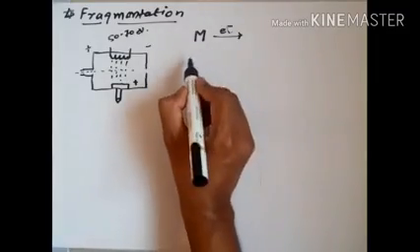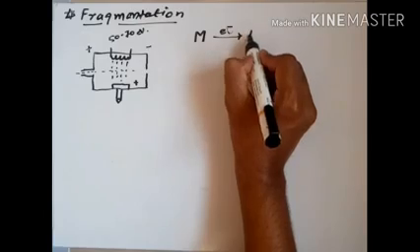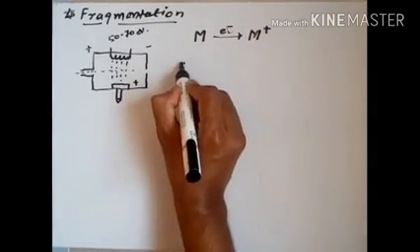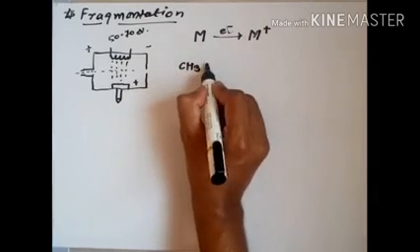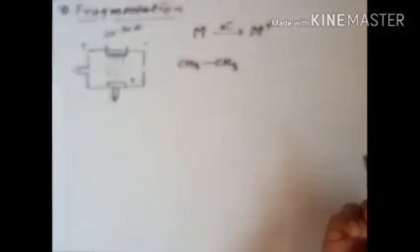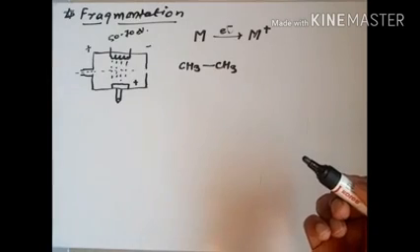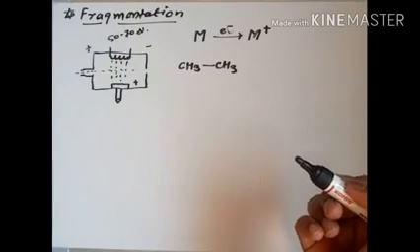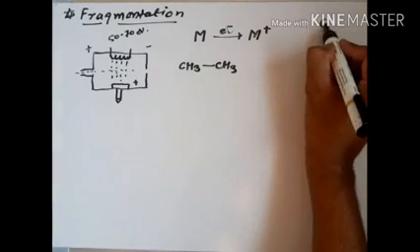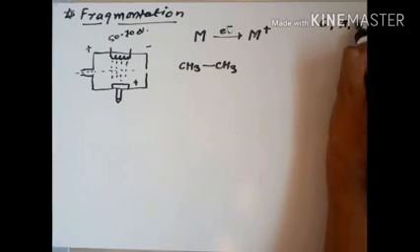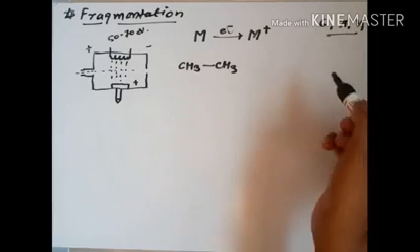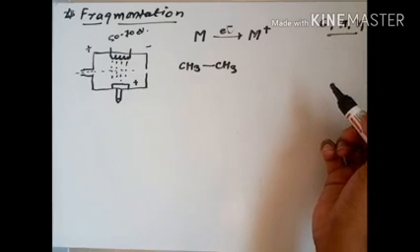I will show it over here. Suppose this is M, so what we get is M plus. The mechanism is like this. Suppose we consider an ethane molecule, CH3. We also discussed the types of electrons. Generally in organic molecules we have three types of electrons: sigma electrons, pi electrons, and non-bonded electrons. So we know that we have three types of electrons in different organic molecules.